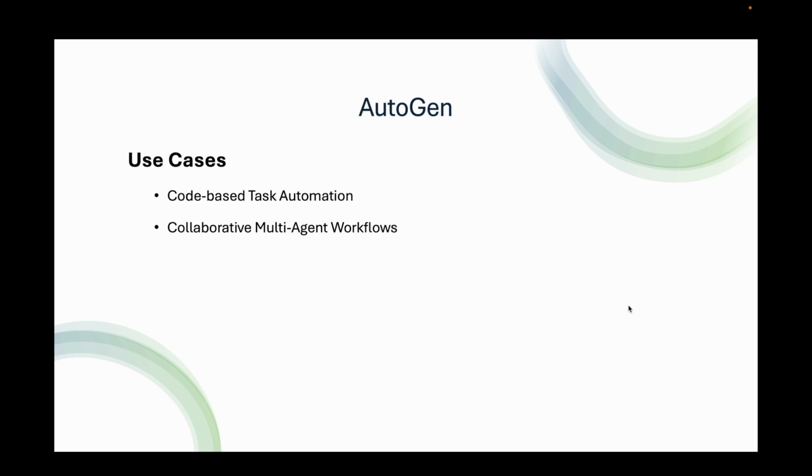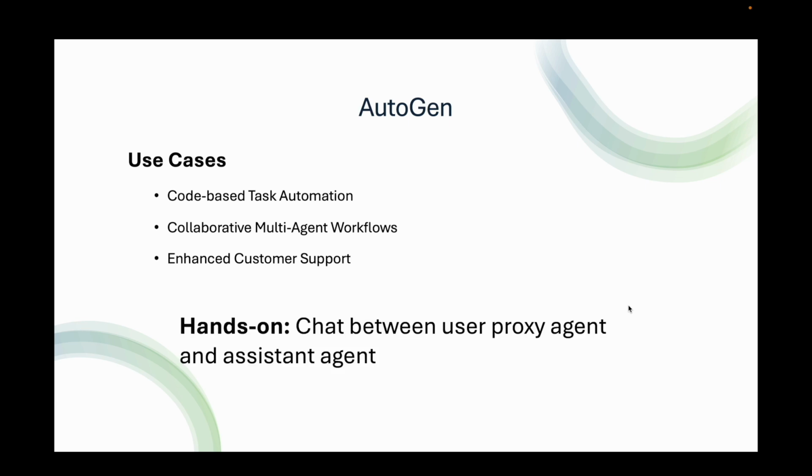We have collaborative multi-agent workflows. It is ideal for orchestrating tasks where multiple agents collaborate, such as research, content generation, or troubleshooting. Enhanced customer support. AutoGen can be deployed to create AI driven customer support systems where multiple agents handle different aspects of the interaction, such as problem diagnosis and resolution.